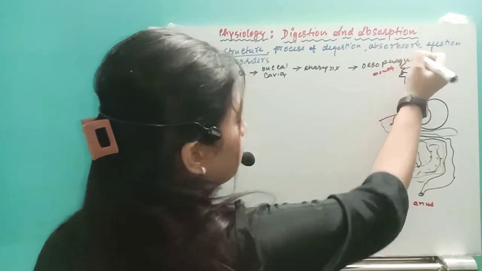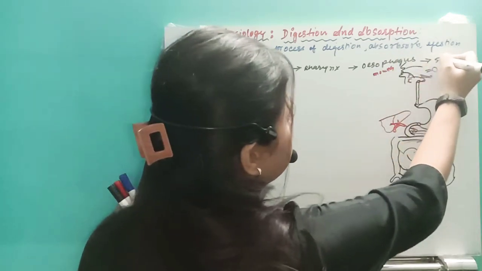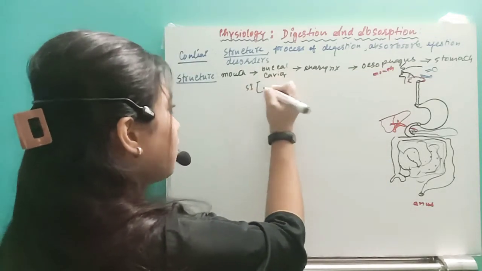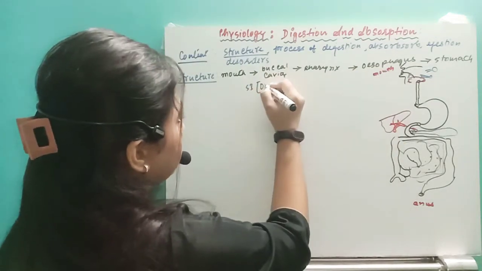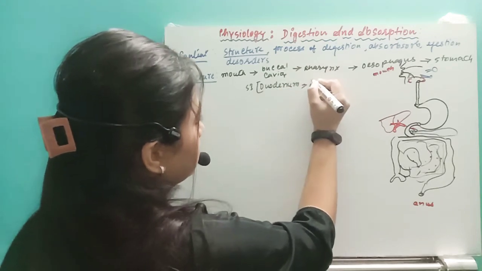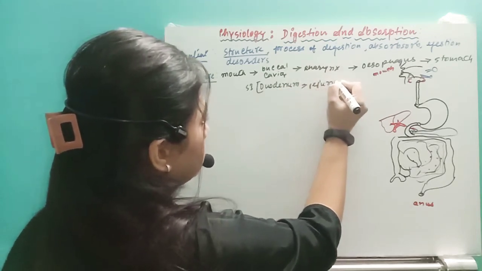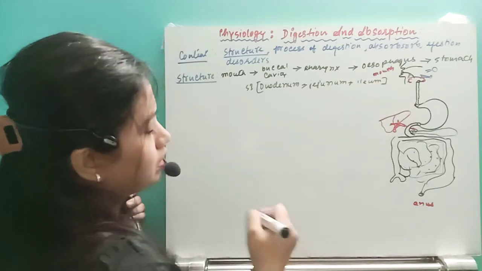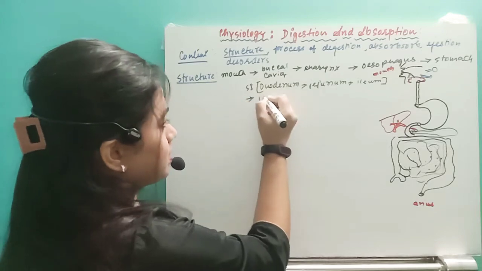Then from the esophagus, the next part will be the stomach. From the stomach, that will be the small intestine, but in the small intestine we have the duodenum. Then we will have the jejunum. Then we will have the ileum. Okay, then the food will pass to the next part, that is the large intestine.